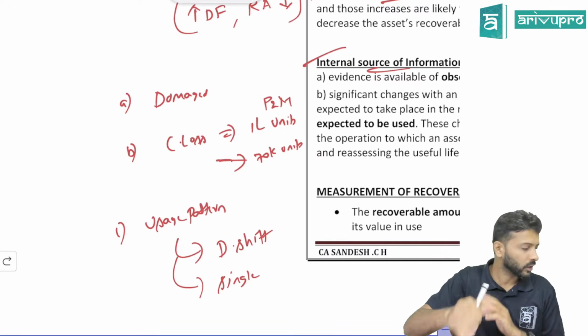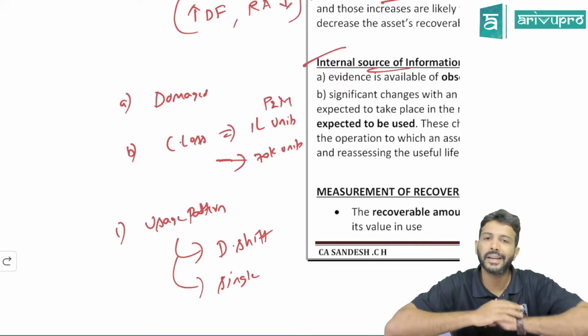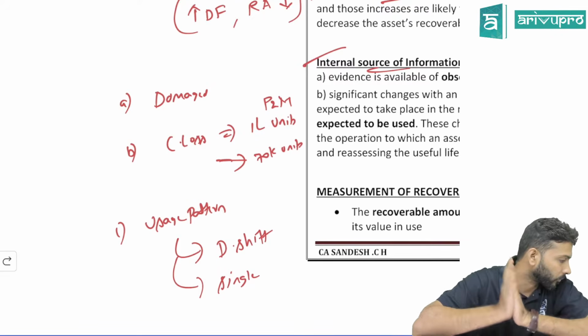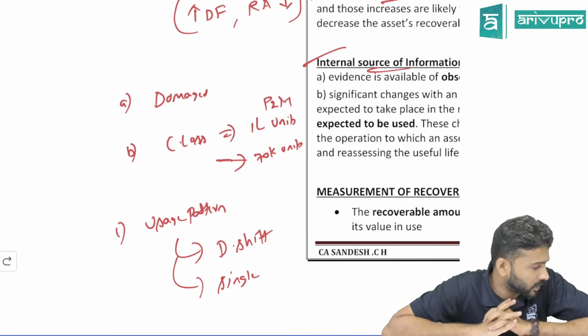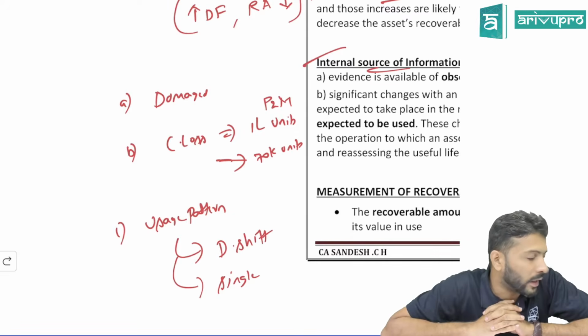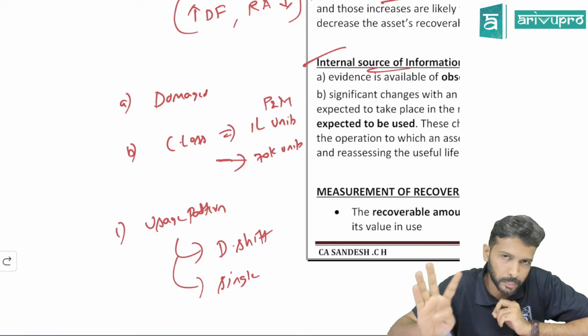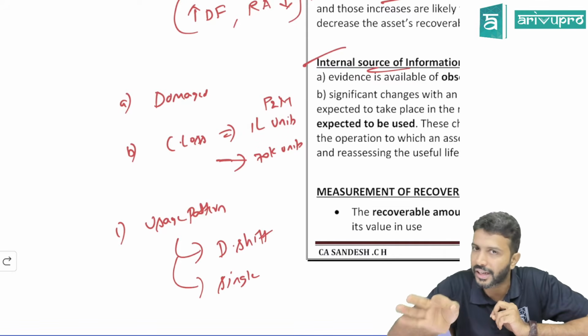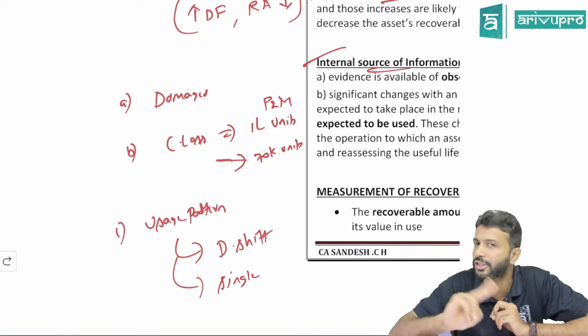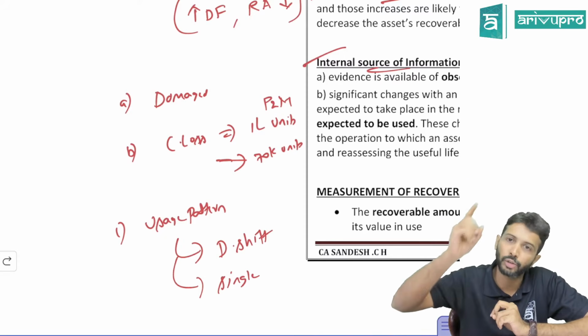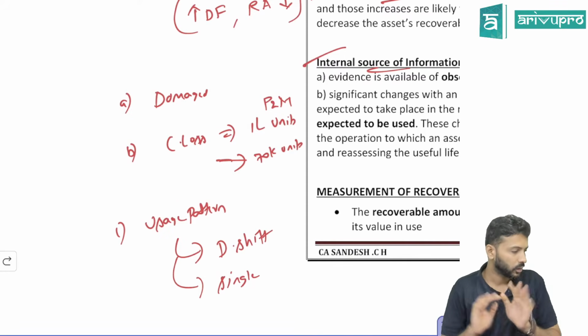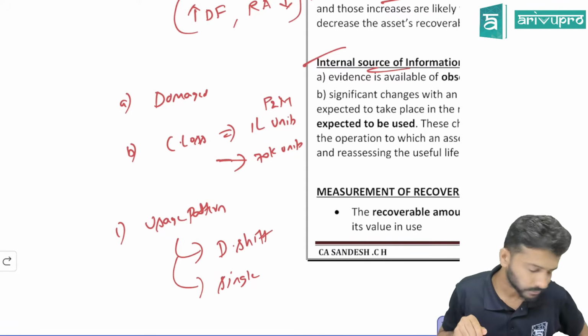Okay, so that's your internal and external driven indicators relating to impairment. Fair enough. Somebody is saying for other assets it is not necessary to do annually. No, sir, only for 3 assets you do an impairment check annually. That's what we discussed: goodwill on business combination, intangible assets with unlimited useful life, and intangible assets not yet available for use. Other assets, you'll do only if indicators have come. Otherwise not required. Correct.